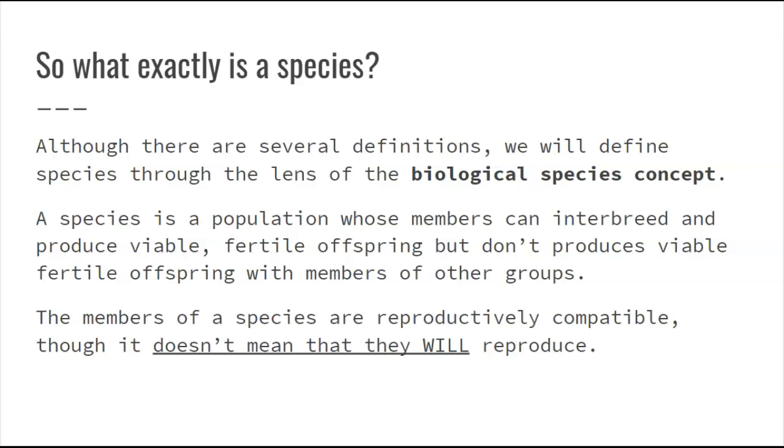But if they were to breed with members of other groups, they could not produce viable, fertile offspring. So basically they can breed and make successful babies. One important note is just because members of a species can reproduce doesn't mean they will reproduce. Think about all of the people that you would never ever want to reproduce with. But they're still humans, still part of our species. Biologically, you could, doesn't mean you're going to choose them. But we are all still the human species.